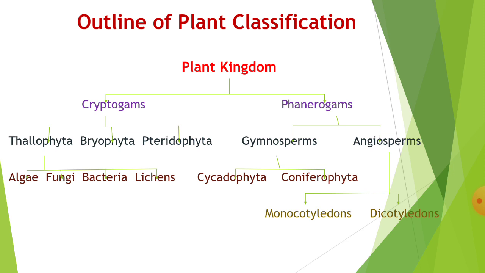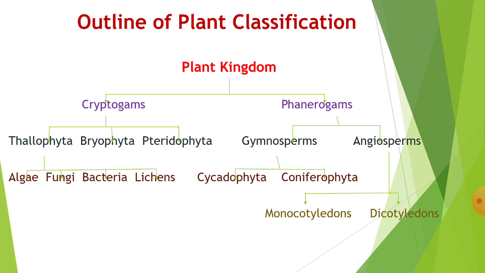So the plant kingdom is first divided into two groups, cryptogams and phanerogams. Later on, in the next lecture, we discuss the plant groups separately, with their general characters and some examples. Here we only see the outline of plant classification.